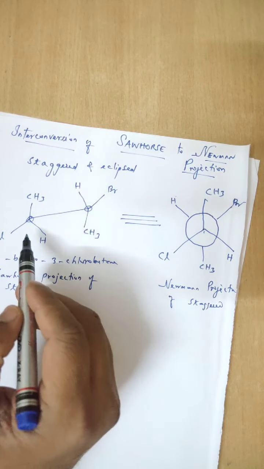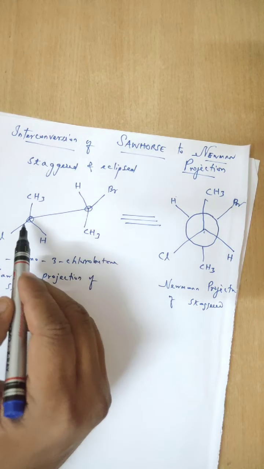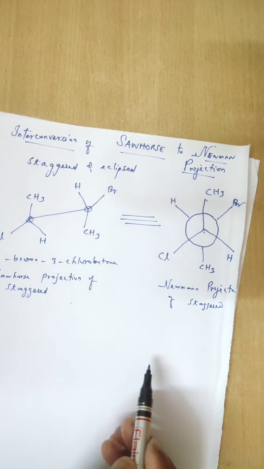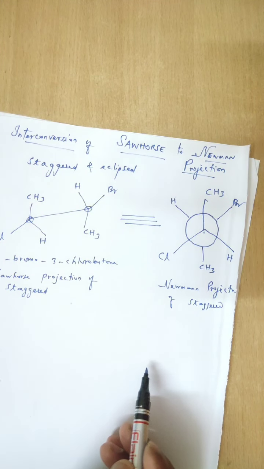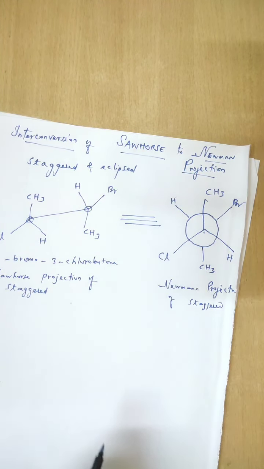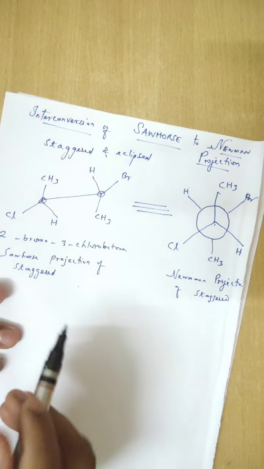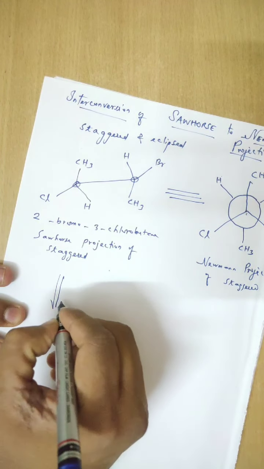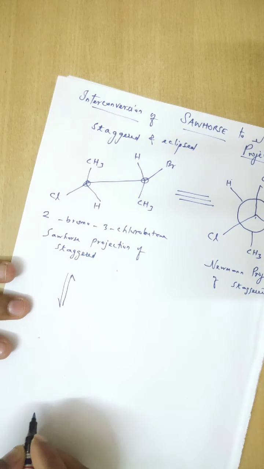This is the front and this is the back carbon, respectively, in the Newman projection. Bonds attached to each carbon are placed accordingly. Now similarly, this interconversion is to be done like that.